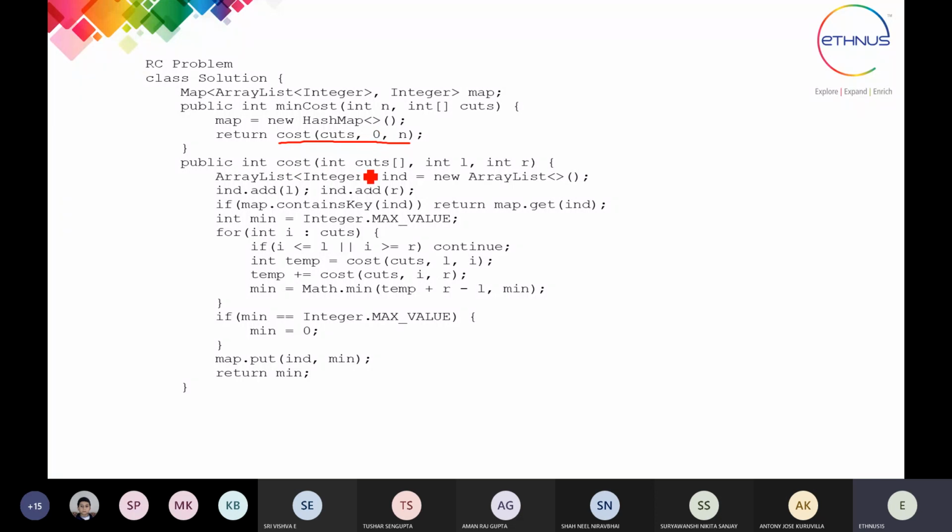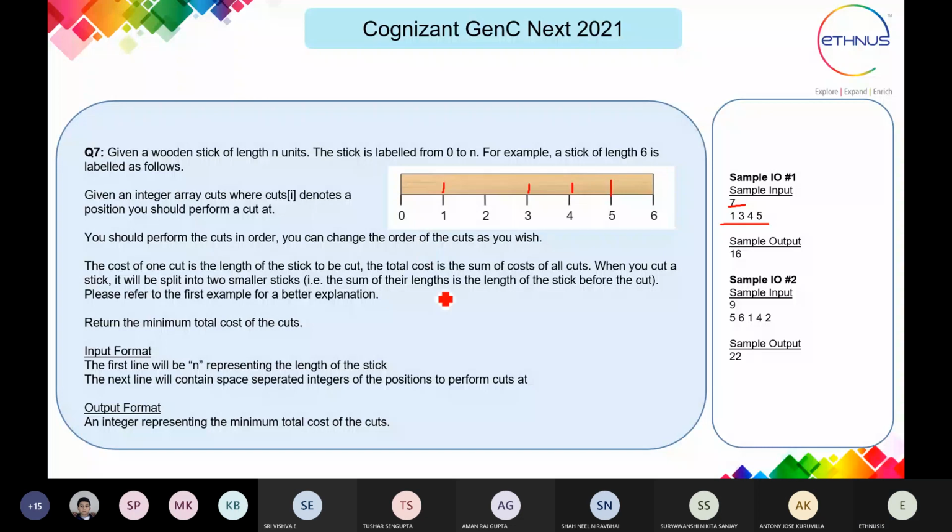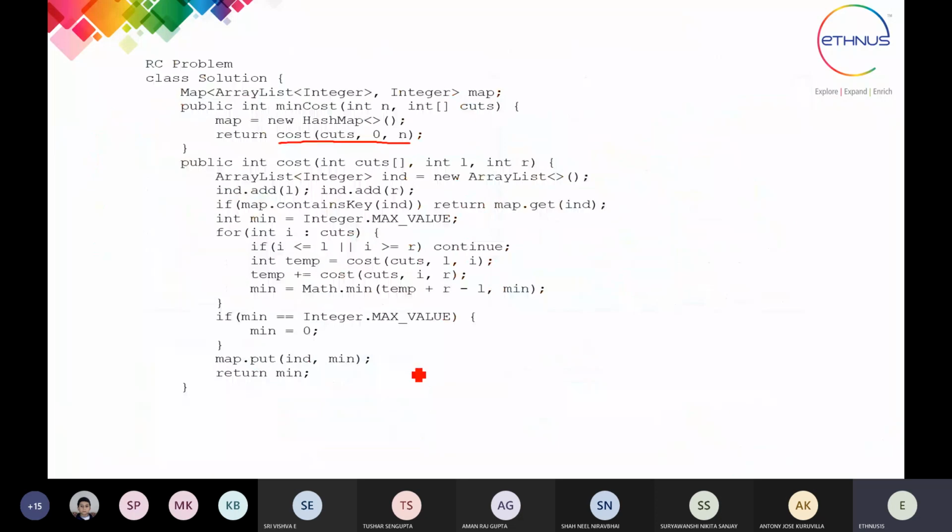The cost function, what we are going to pass is the length of the stick. So the length of the stick we first send, and then the array list in which the cuts have to be made is also sent to the function.